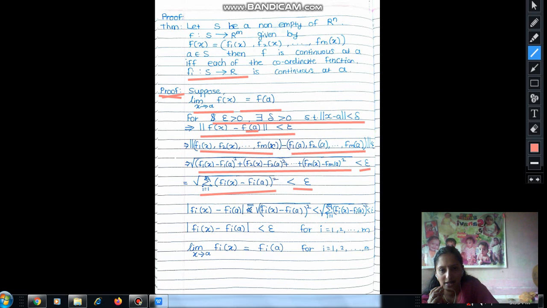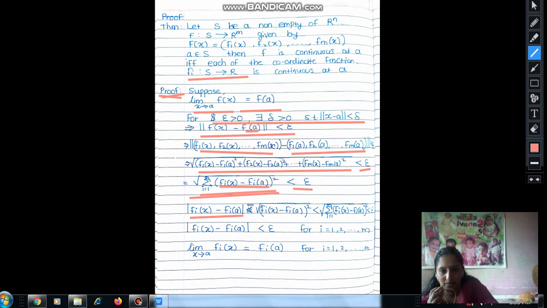If this term is less than epsilon, then consider one term in that square root. So modulus of fix minus fia is equal to the square root of fix minus fia square, which is less than the whole term, square root of summation.